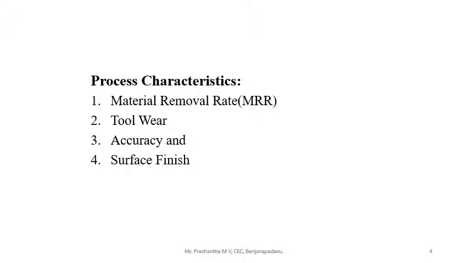Process characteristics. In ultrasonic machining, these four are the process characteristics: material removal rate (MRR), tool wear, accuracy, and surface finish. Removal rate.